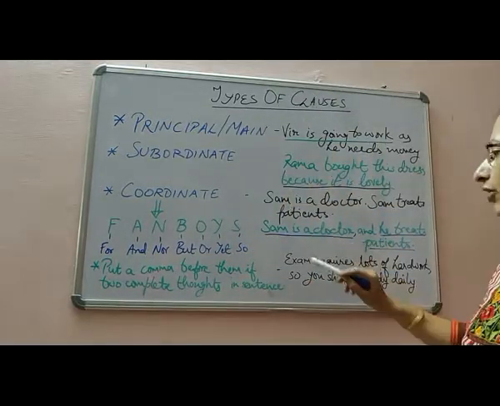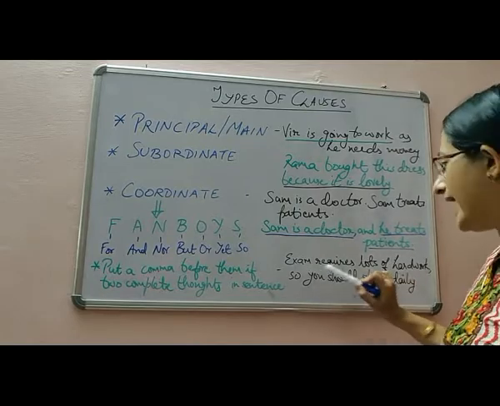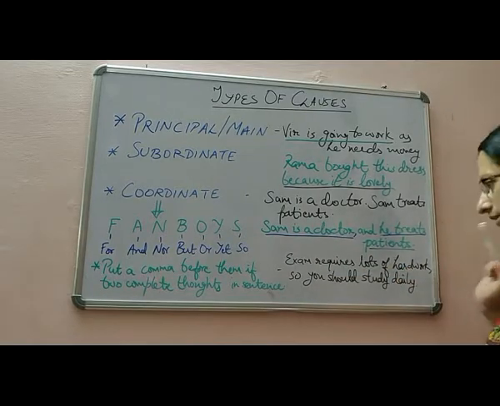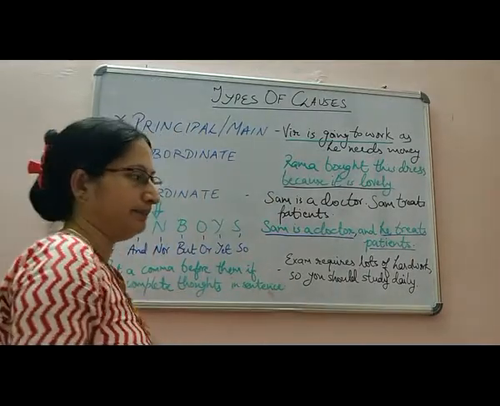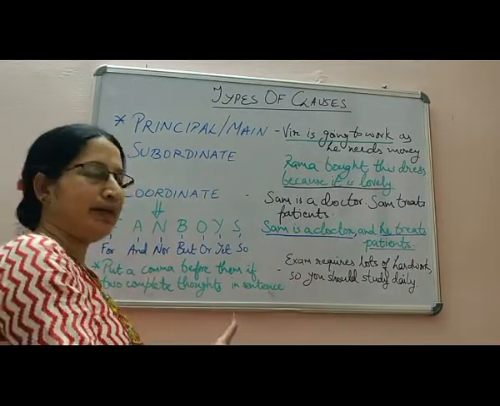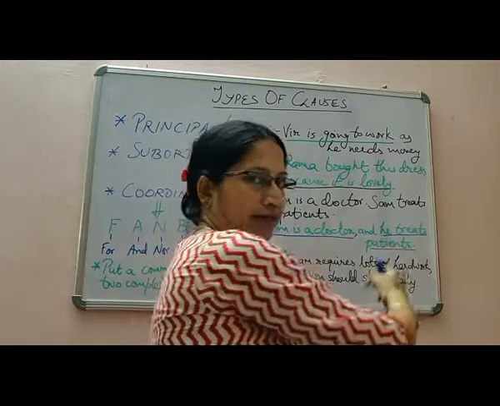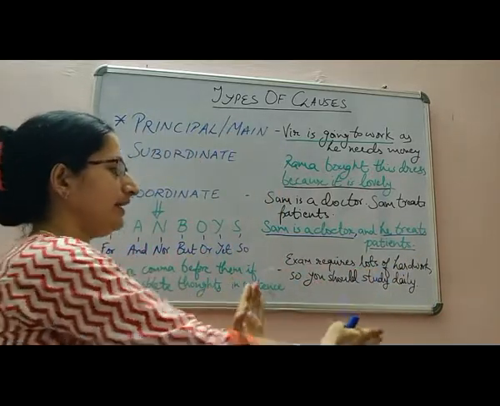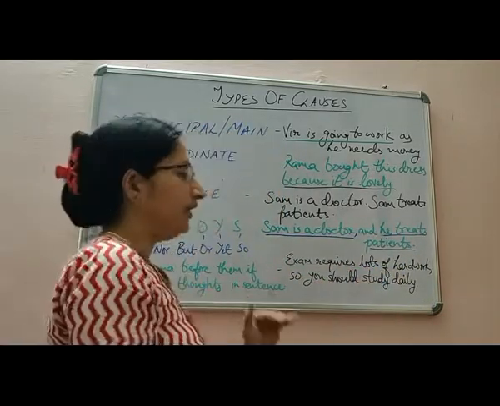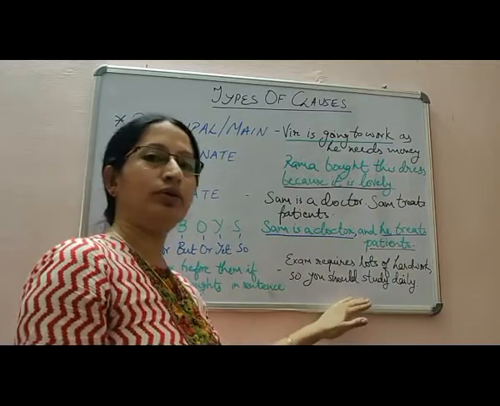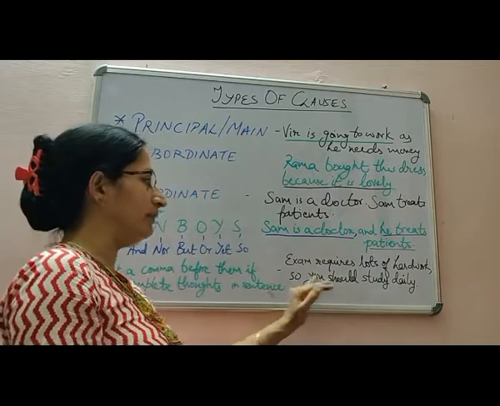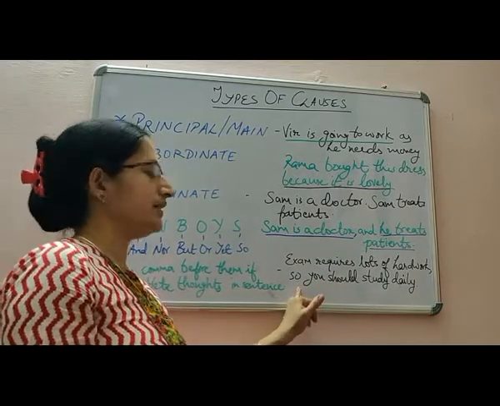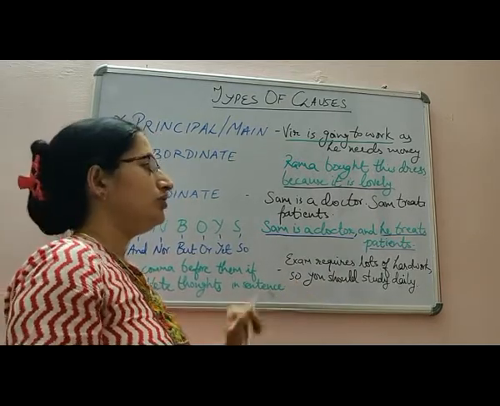We have a sentence here: exam requires lots of hard work, so you should study daily. We can write separately, exam requires lots of hard work, and separately, you should study daily. These two can stand on their own as separate sentences, and we have joined them by the coordinating conjunction so.